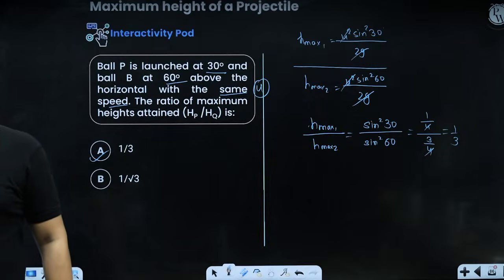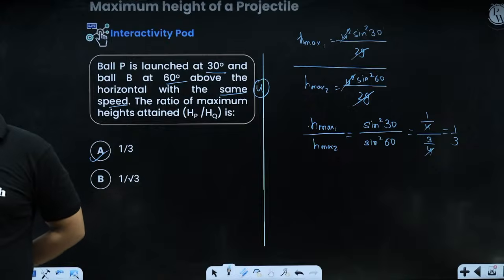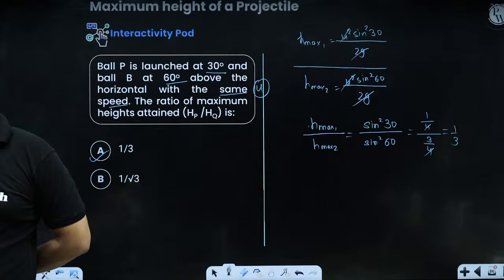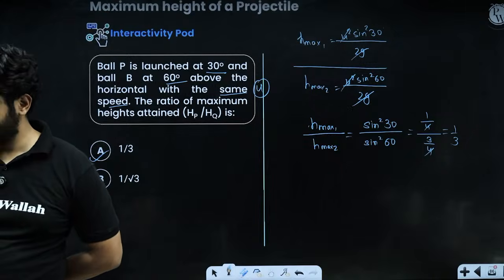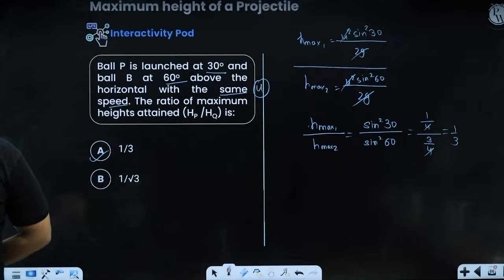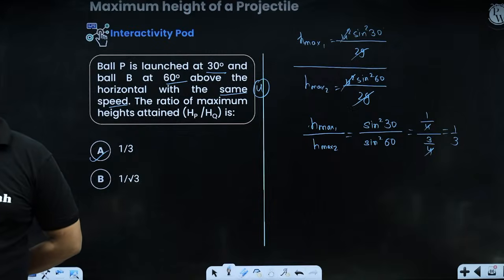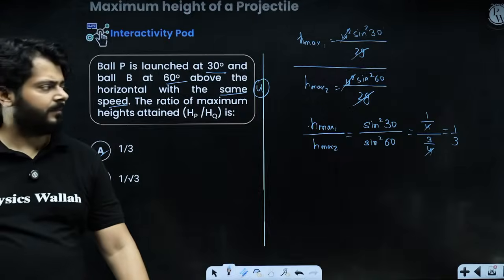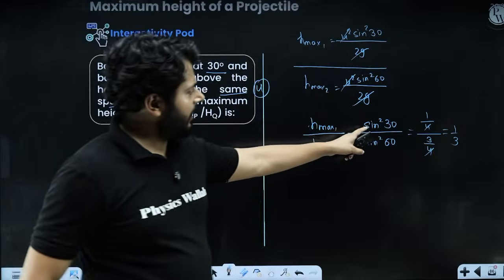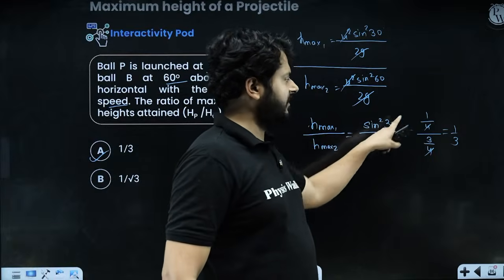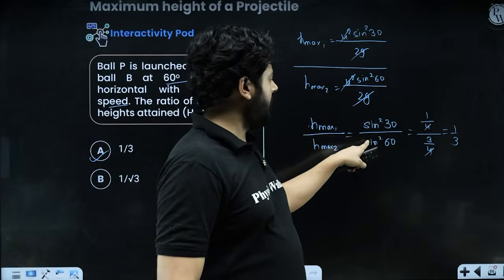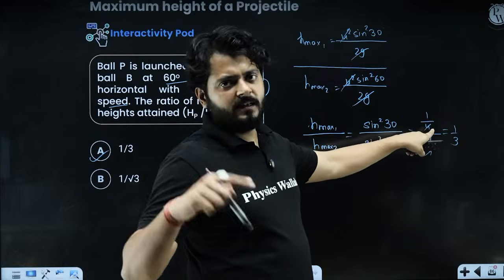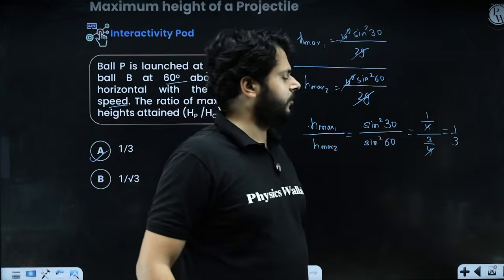Yes, sir. Yes, beta Sona, how are you? 1 upon root 3 or 1 upon 3, Krishna? Check one more time. Have you squared it as well? Right? Because we are taking the square of things. So sine 30 is 1 upon 2, square is 1 by 4. Sine 60 is root 3 by 2, so root 3 is squared, the root will be removed, so it is 3 by 4. Right?